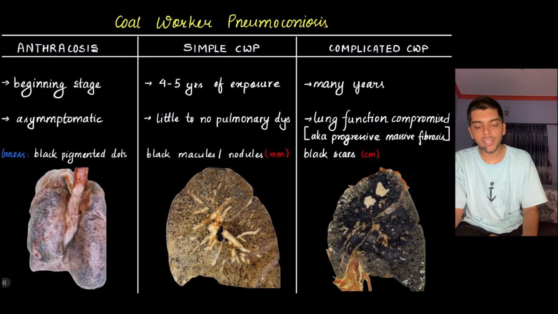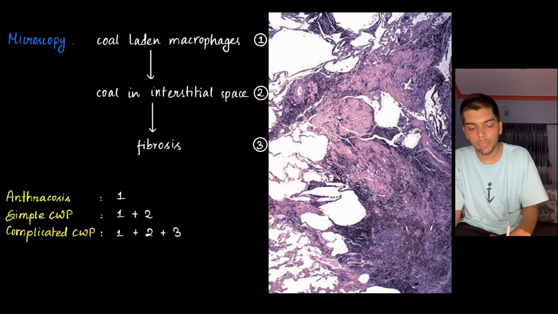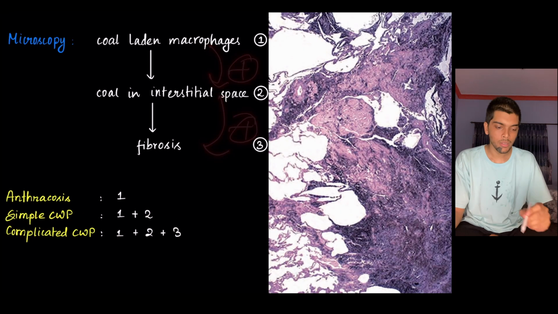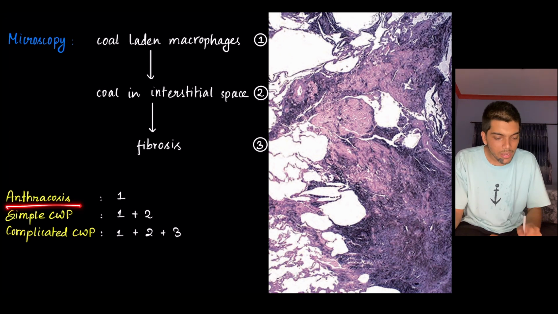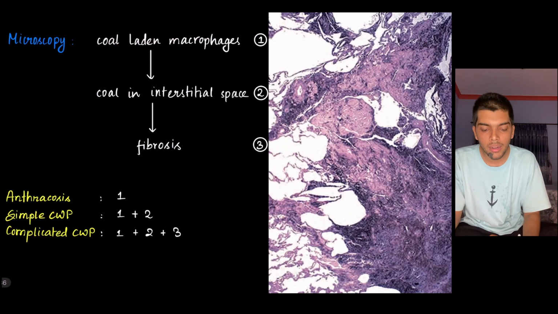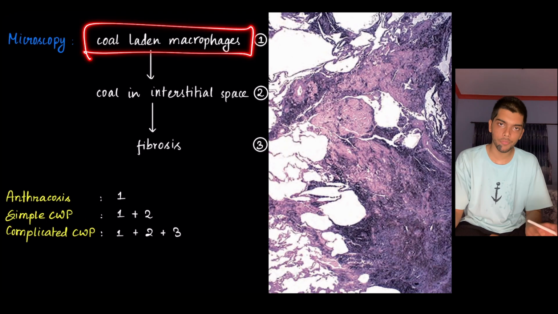As the condition worsens, the microscopical stages get added up as well. As simple as that. In anthracosis, in all these black pigmented dots, you are going to find coal-laden macrophages.